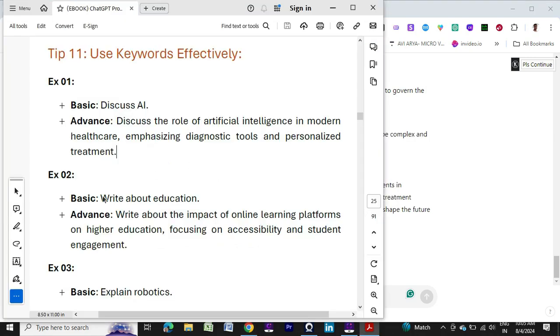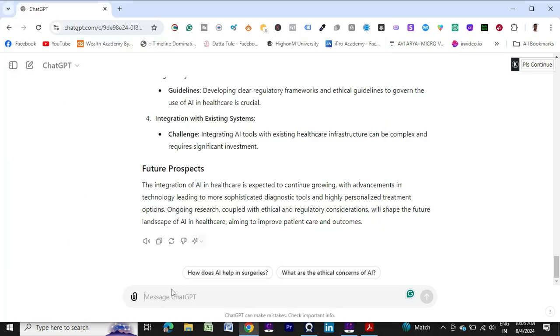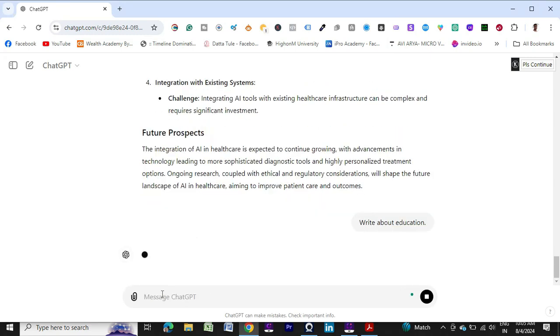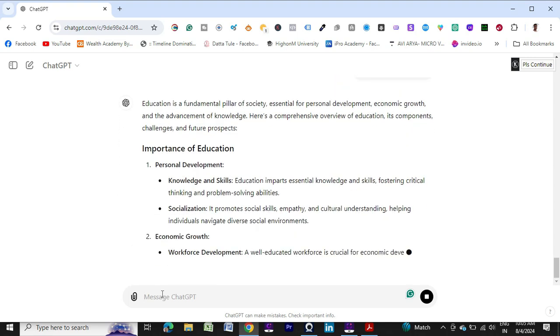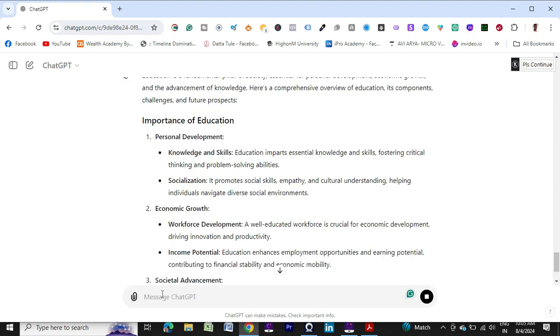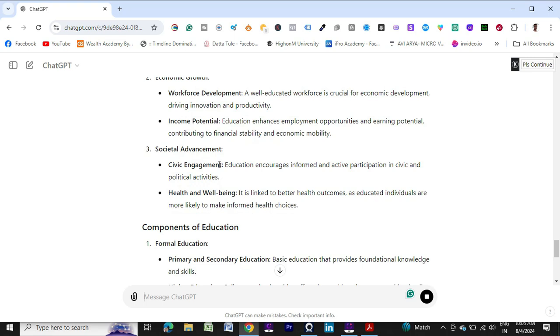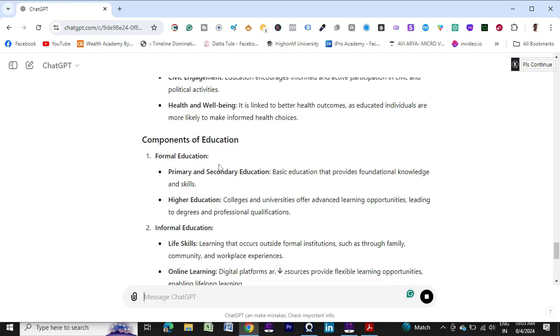Now let's go to the second example. Write about education. So you are telling it to write about education. It will provide a generic answer, because it doesn't know which education you are talking about. So the importance of education is saying personal development, economic growth, social advancement, components of education. It will provide detailed informative information.